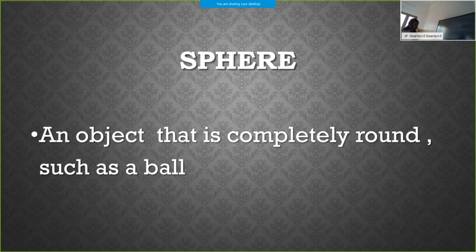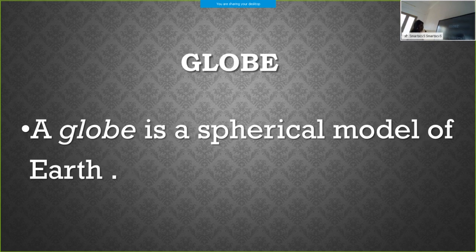Next is sphere, an object that is completely round such as a ball. For example, we can say Earth. Next is globe. A globe is a spherical model of Earth.